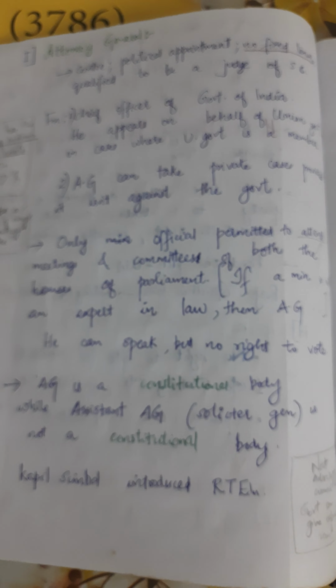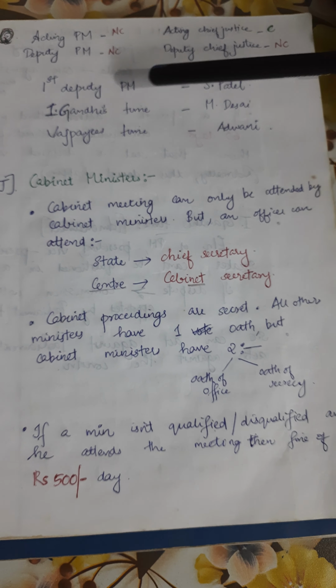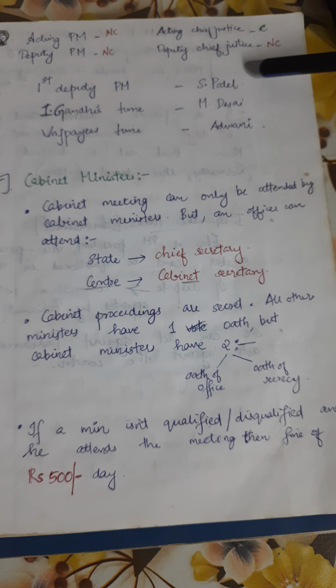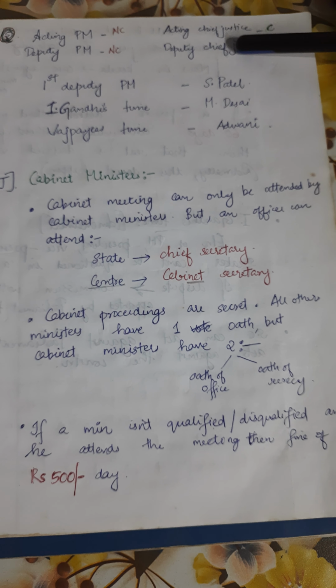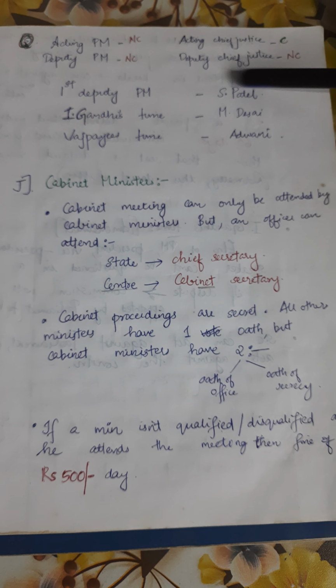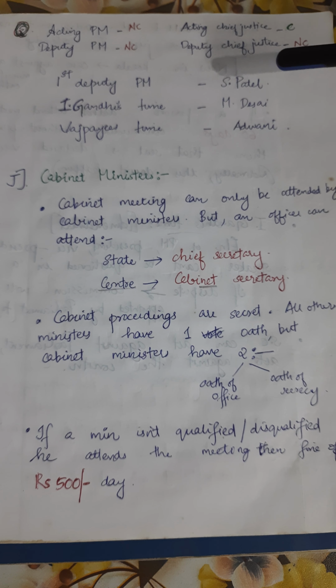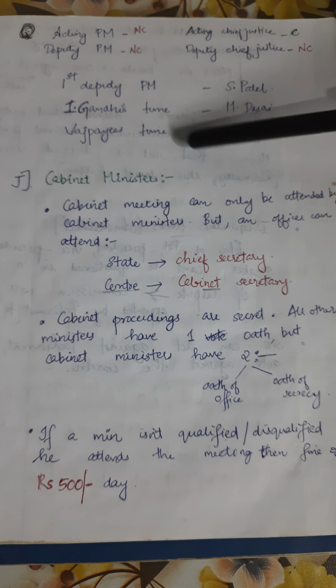So Kapil Sibal introduced the Right to Education. Then acting Prime Minister, Deputy Prime Minister, acting Chief Justice, Deputy Chief Justice. Out of these, only the acting Chief Justice is in the Constitution. The rest are all non-constitutional terms. The first Deputy Prime Minister was Sardar Patel. In Indira Gandhi's time, it was Morarji Desai. In Vajpayee's time, it was L.K. Advani.